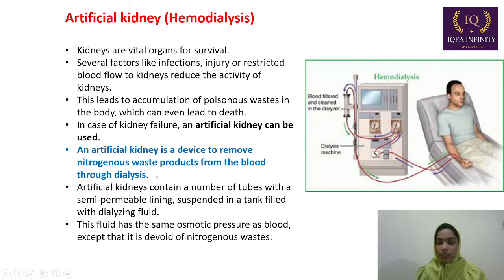The complete definition of artificial kidney, that is hemodialysis, is basically a device. If our kidney is not able to remove the nitrogenous waste, the artificial device, that is the artificial kidney, removes the nitrogenous waste products from the blood through dialysis. The artificial kidney contains a number of tubes with a semi-permeable lining suspended in a tank filled with dialysing fluid.